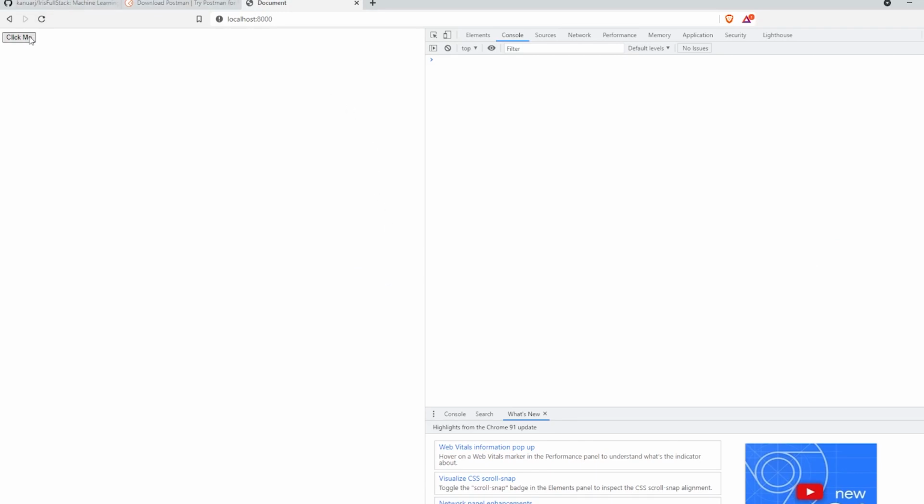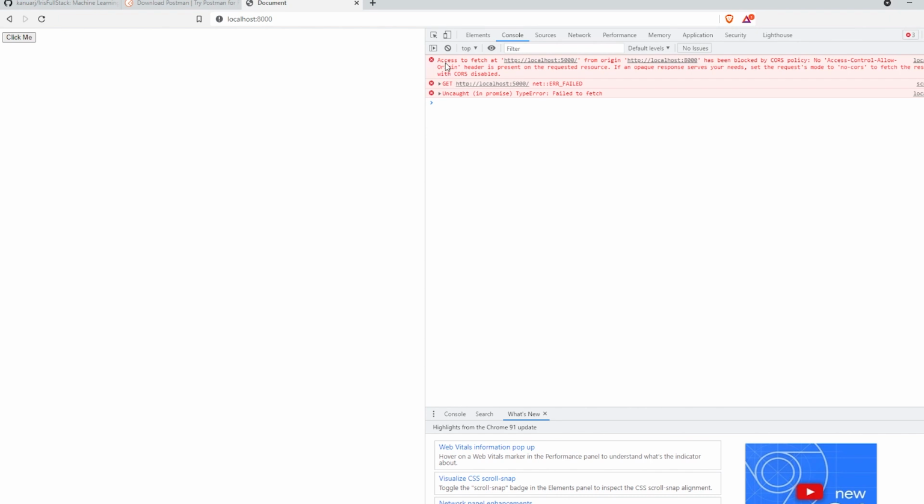So I'll say click me. And we have an error. This is known as CORS. I'll show you how you can handle this. CORS is basically a cross origin error, and this is happening because your browser is trying to avoid that server request. So you have to enable cross origin.